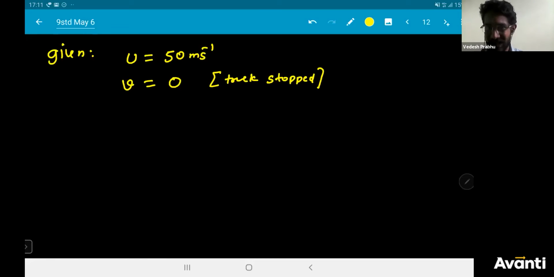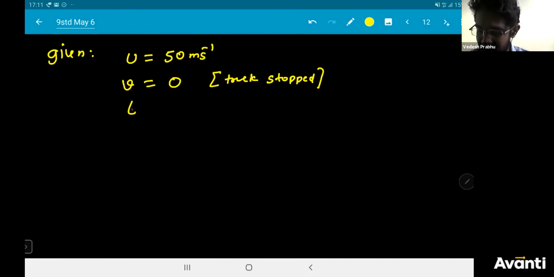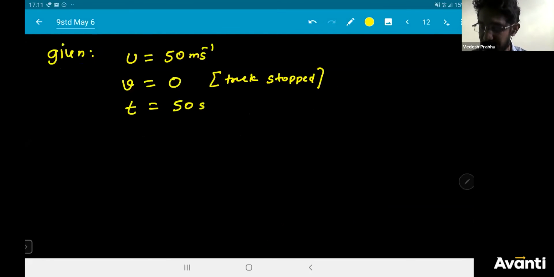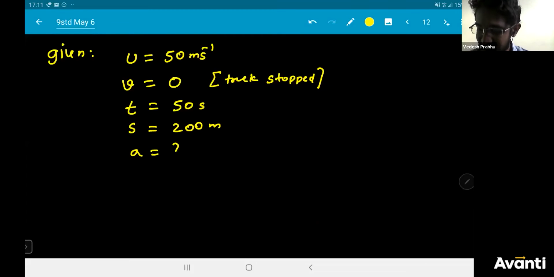Now the truck is not moving. After brakes were applied, the truck came to a stop. We need to understand that. So next, the time taken is 50 seconds. So write that time is 50 seconds. Then what else do we know? Distance: it covered 200 meters before stopping. That is S is equal to 200 meters. Very nice. But understand what you should find. What are we supposed to find? We have to find retardation or the acceleration. So I'm going to write it here, A is equal to question mark. That means we have to find acceleration.